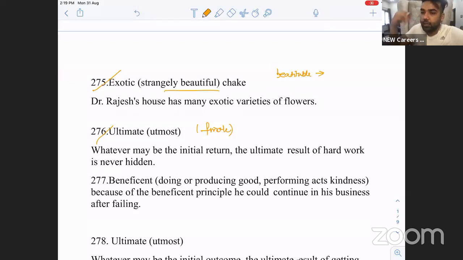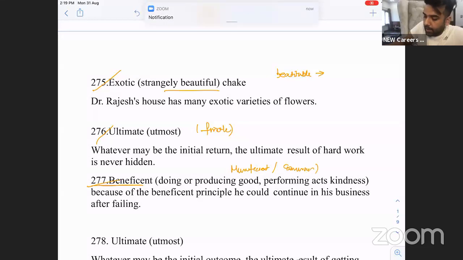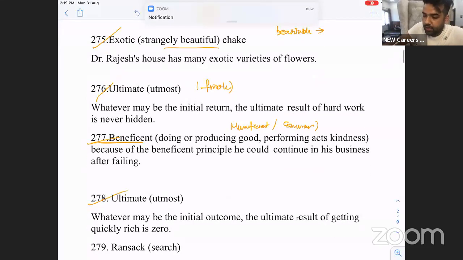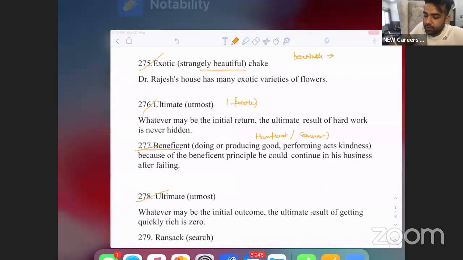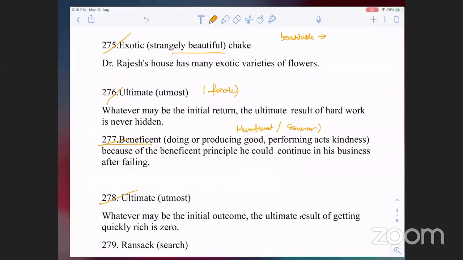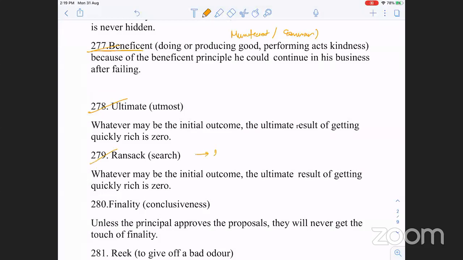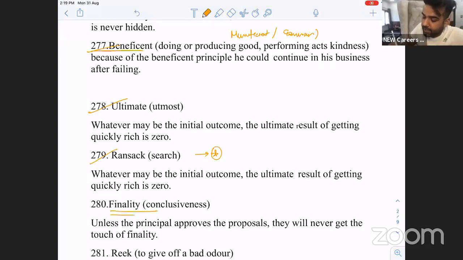Or ulterior, final. Beneficent, munificent. Benevolent. Beneficent, generous. Ultimate is utmost. Ransack is to search. He ransacked through the different commodities. Finality, conclusiveness. The end was the finality, conclusiveness.